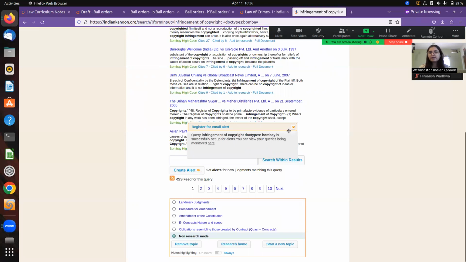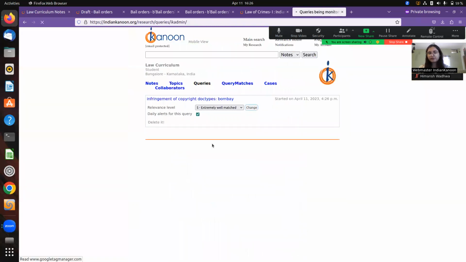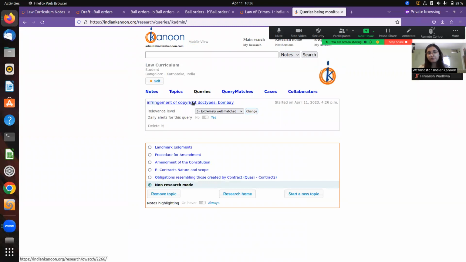Once the query is set up, all of your queries are monitored on your premium members page under queries. Here you can delete this query, or choose whether or not to get daily alerts for it.